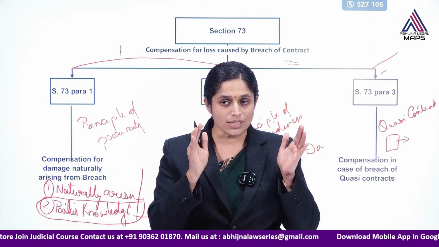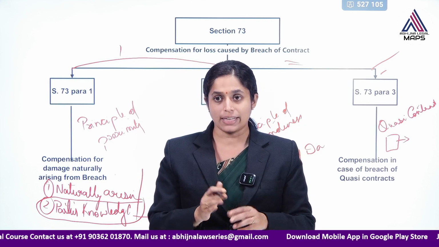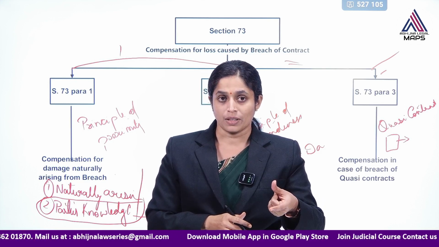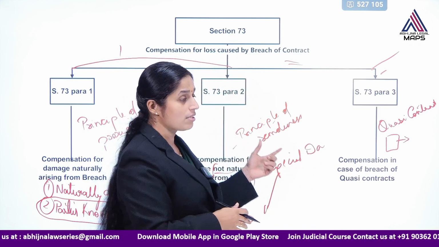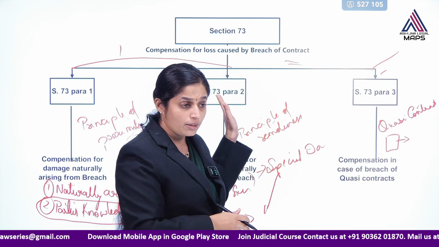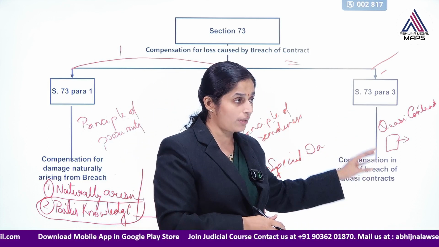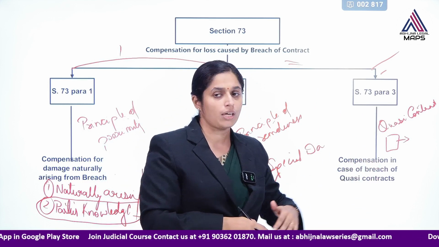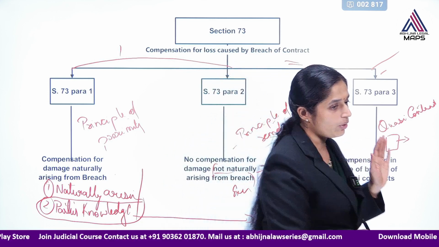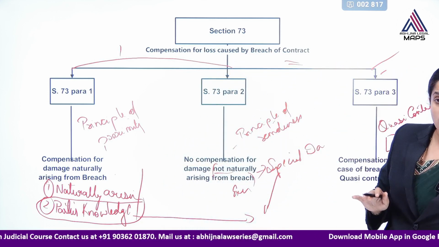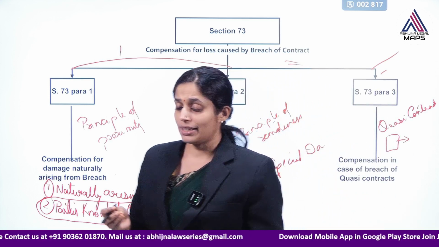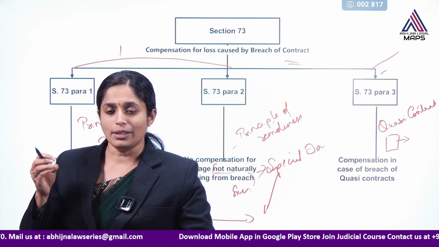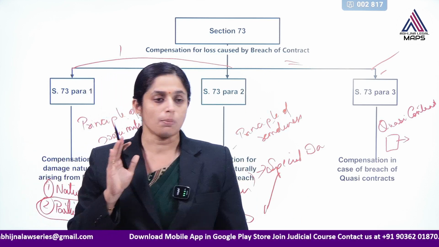Those obligations are there in the kind of quasi contracts, and when there is a breach of such obligations, then naturally whatever damages a person has to pay in an ordinary contract, in the same way even in the case of quasi contracts, they can sue for the damages which are naturally arising out of such quasi contracts. So, this is about section 73 which speaks regarding compensation. Regarding compensation we have not only 73 but also 74 and 75, but in today's class we are discussing only section 73.